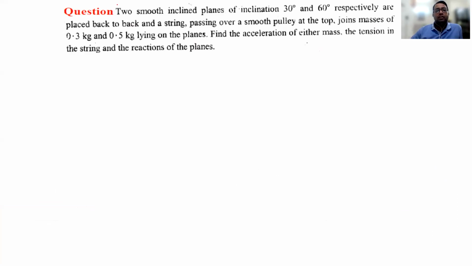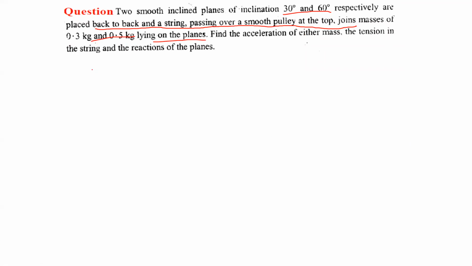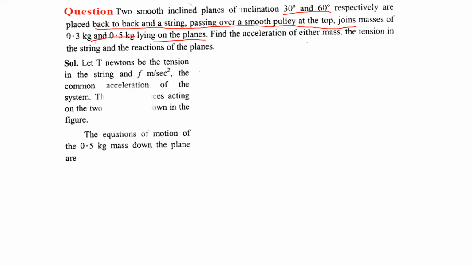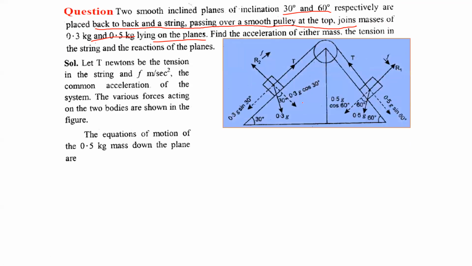The next question: again two smooth inclined planes of 30 degrees and 60 degrees inclination are placed back to back, and a string passing over a smooth pulley joins masses of 0.3 and 0.5 kg lying on the planes. Find the acceleration of either mass, the tension in the string, and the reaction of the plane. It is a similar question to the one we discussed previously. Here I am showing you the solution, so you can do it on your own.